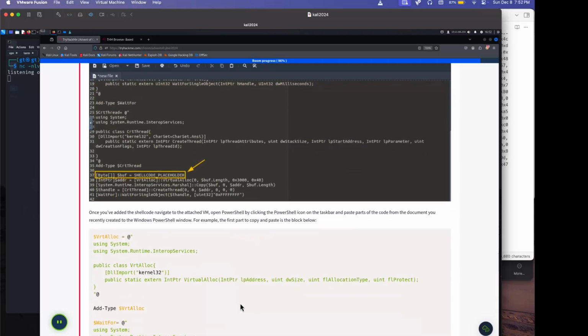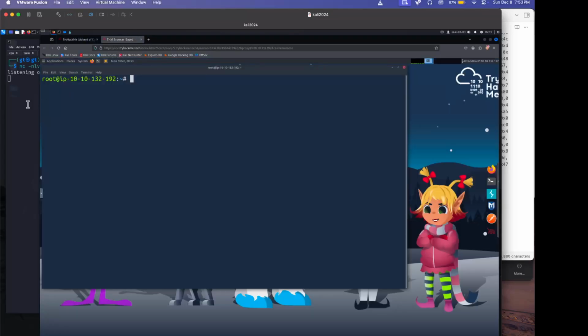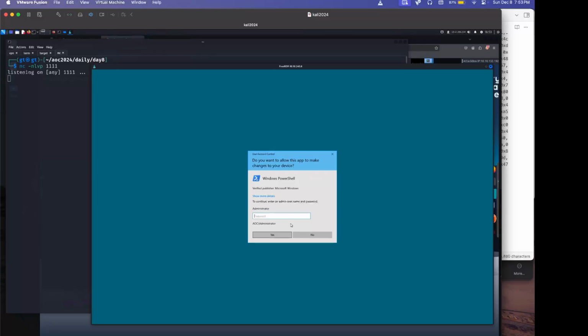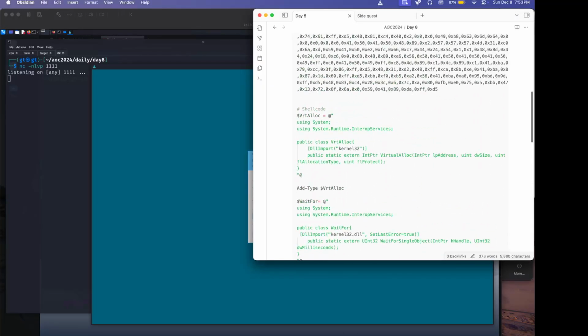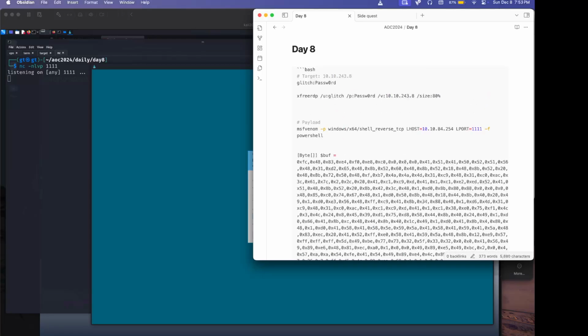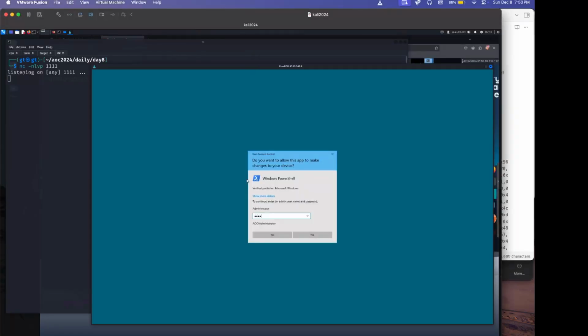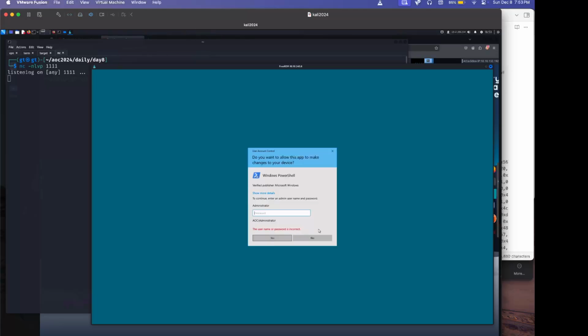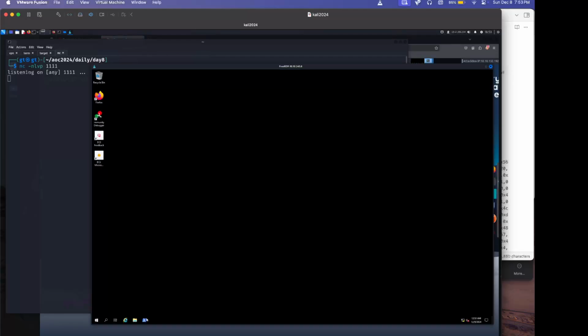Once you have added the code, navigate to the attached VM, open PowerShell by clicking the PowerShell icon and paste your recently created code into the Windows PowerShell. Okay, so we're going to go here and we're going to copy, PowerShell. Can I run as administrator? I don't have administrator, right? Do I? Maybe. Let's see. Can we test that? Password. Nope. Okay, so I'm probably not an admin. That's fine.